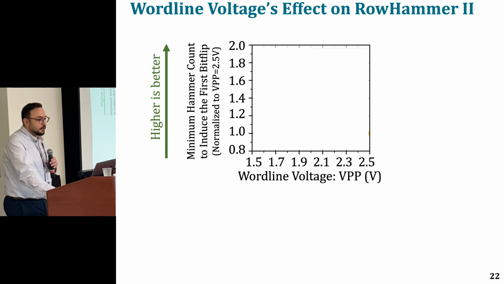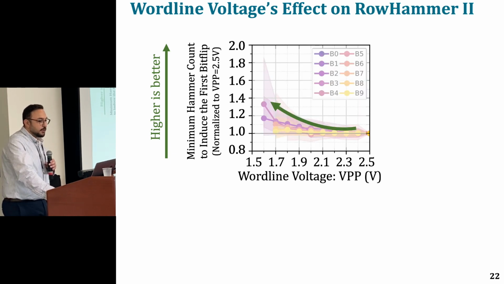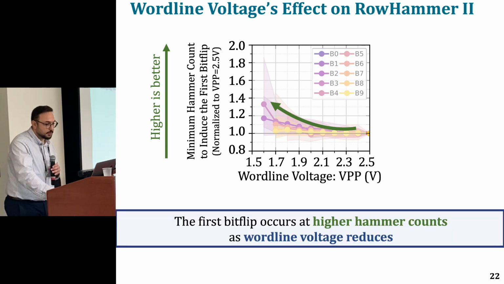Similarly, when we look at the minimum hammer count to induce the first bit flip, also known as RowHammer threshold, we show that as you reduce word line voltage, you need higher hammer counts to induce a bit flip. So basically, reducing word line voltage reduces RowHammer vulnerability in that sense.